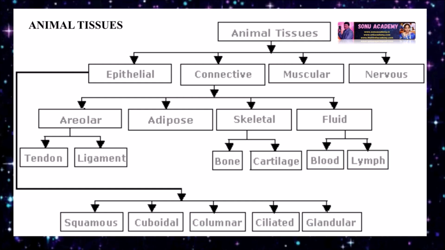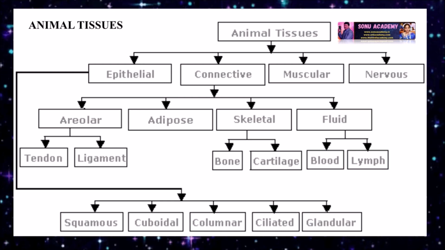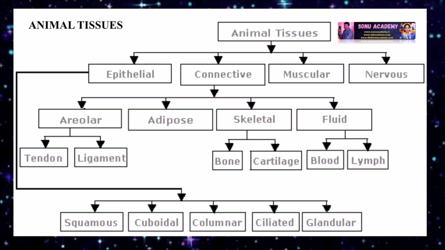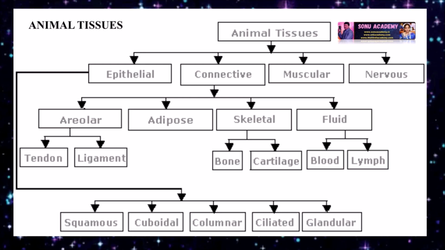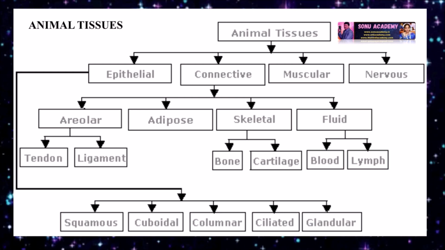Children, now let us discuss in detail these animal tissues. The structure of cells varies according to their function. Therefore, the tissues are different and are broadly classified into four types: epithelial tissue, connective tissue, muscular tissue, and neural tissue.